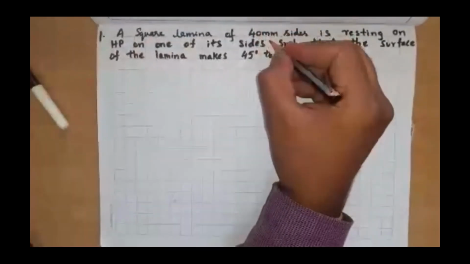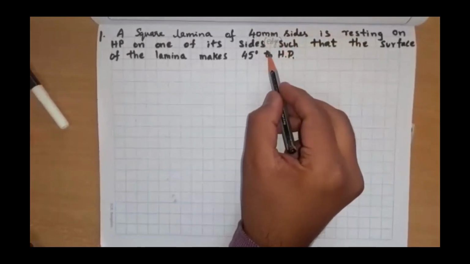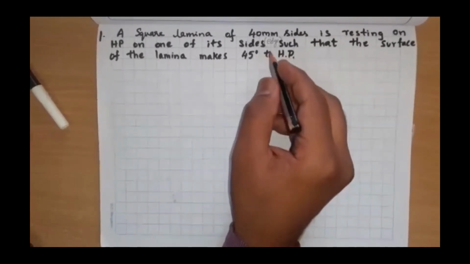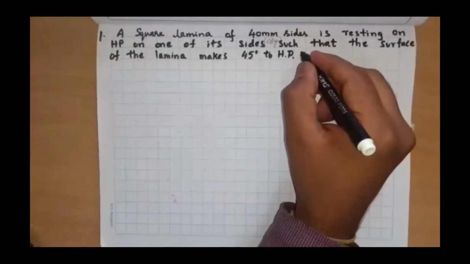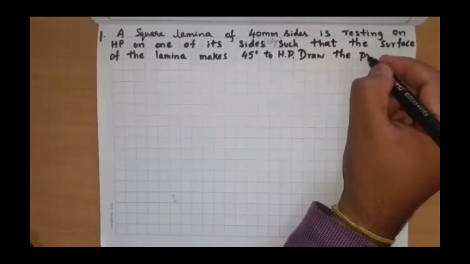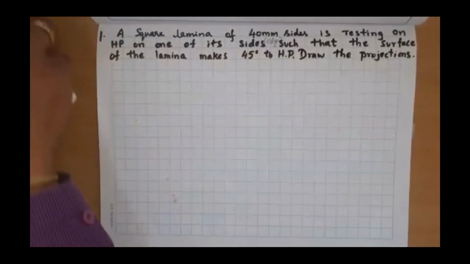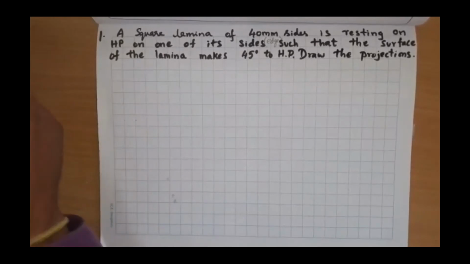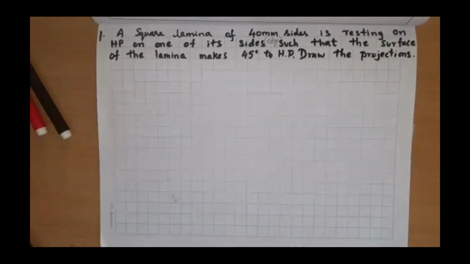So in exam, it may be given sides or edge. I'm slightly writing here as edge. Next, it may be a corner. It may rest on a corner or something like that. Initially, we'll start like this. Finished? Yes, sir. Very important.